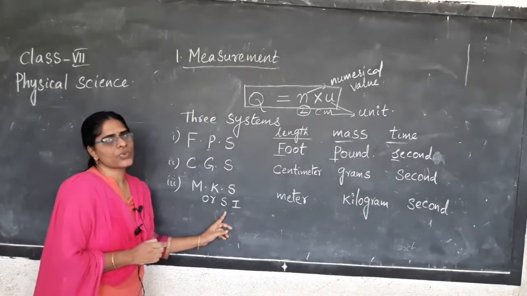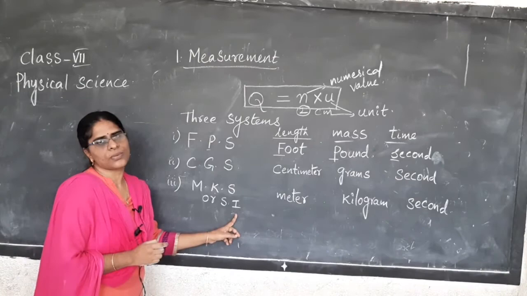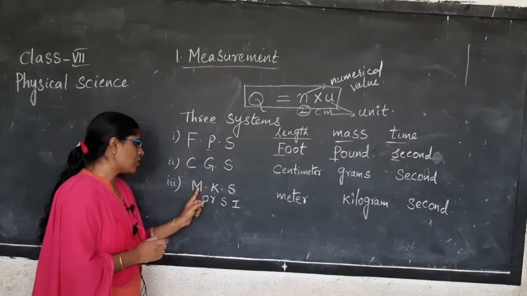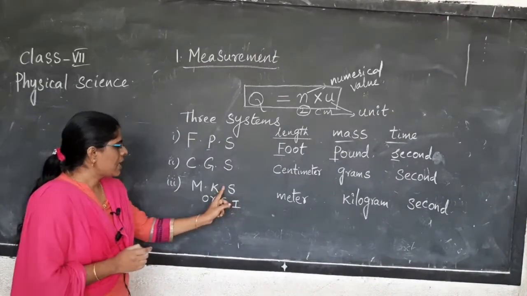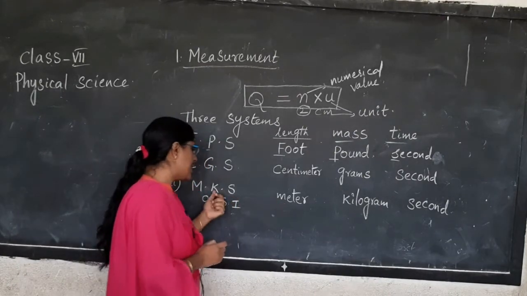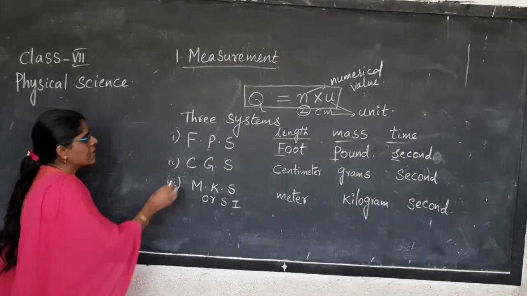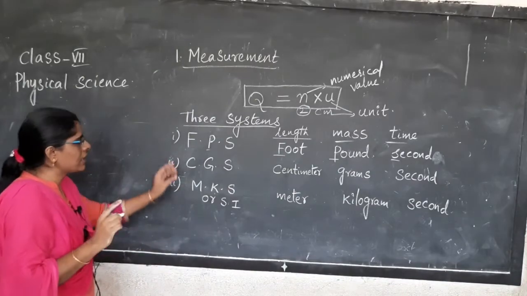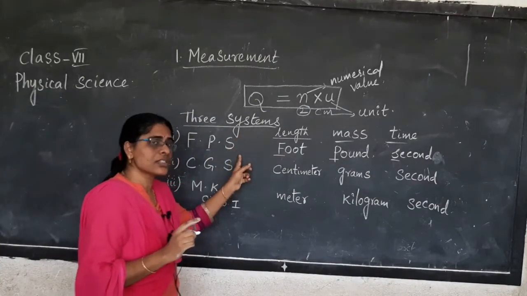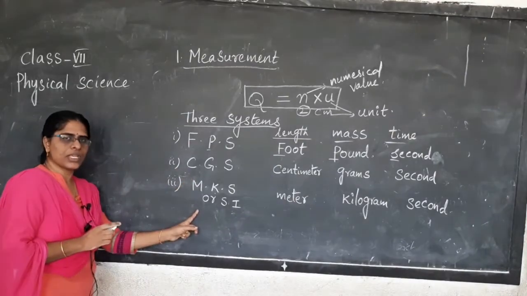SI stands for Standard International System, or we can call it as MKS system. M is for meter, K is for kilogram, S is for second. How many systems are there to measure any physical quantity? There are 3 systems: FPS, CGS, MKS.